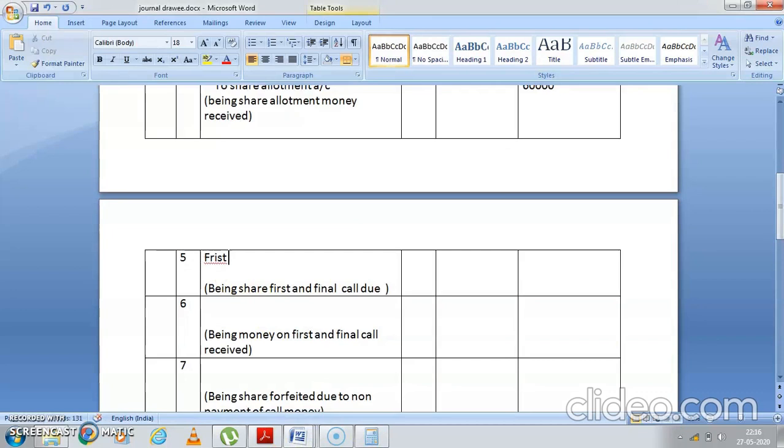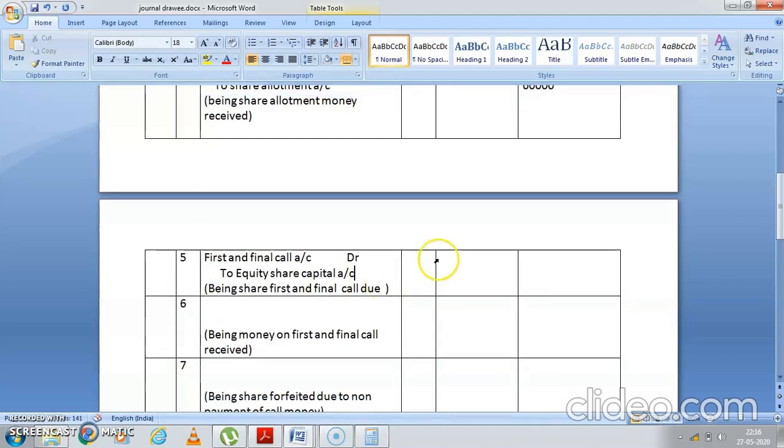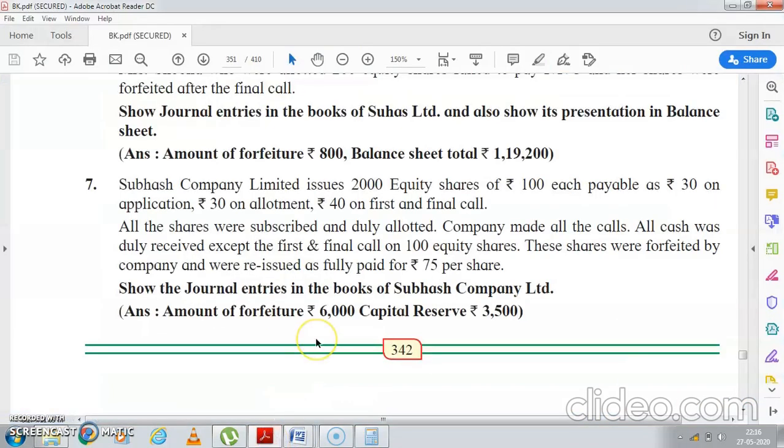So you'll write here first and final call account debit. On what did you make the first and final call? Obviously on equity share. So we have raised an amount, it was 80,000. So you'll write here 80,000. Okay, has all the money come in?